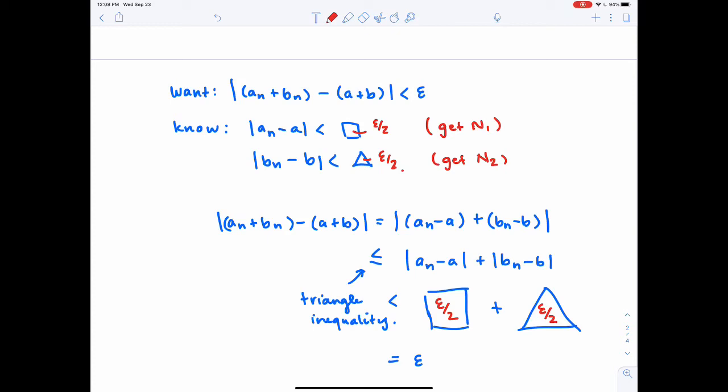And the way we can guarantee that is to use the max value of these. Use N to be the max of N1 and N2.